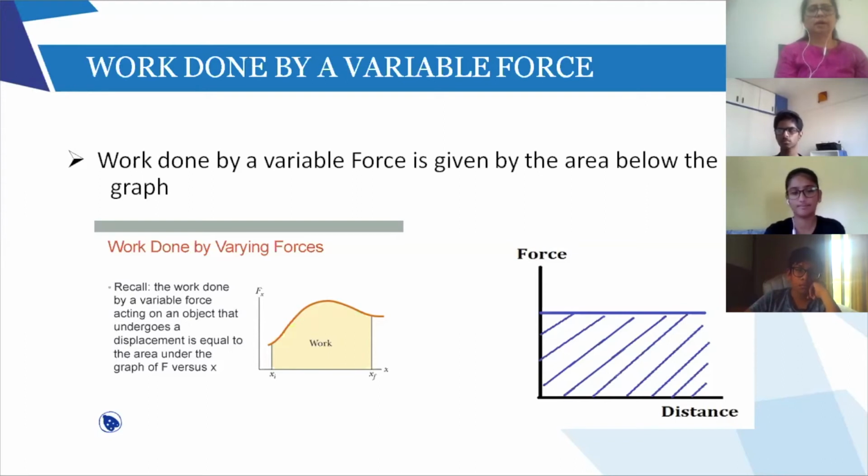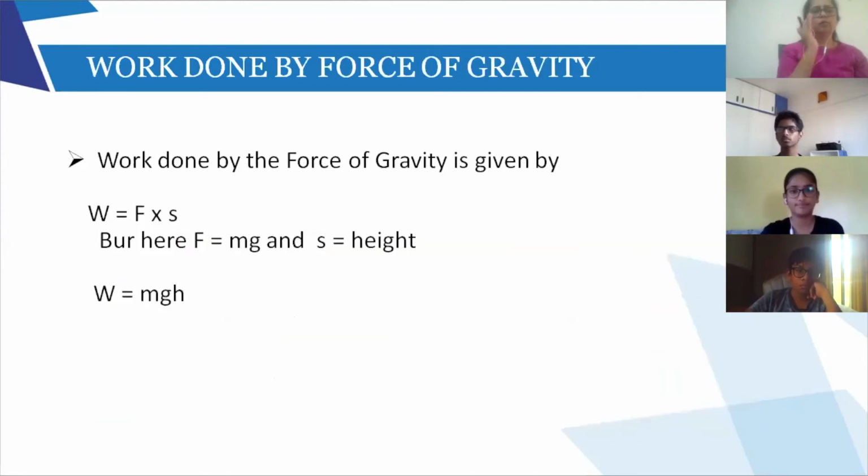Let's go ahead now. Now, work done by the force of gravity. If I want to calculate the work done by the force of gravity, there is a formula. Now, there is a ball which is at a height of 10 meter. When I release the ball, the force of gravity acts on the ball and brings it down. So, obviously, it is doing positive work, right? Because the ball is coming down due to the force of gravity. So, what is the work done?